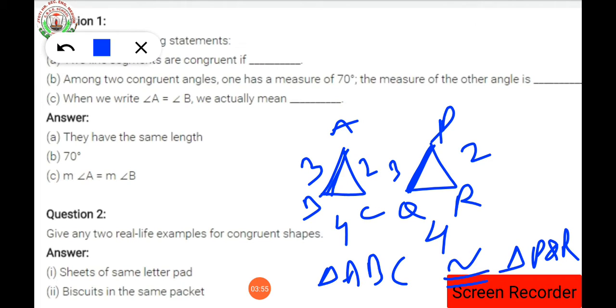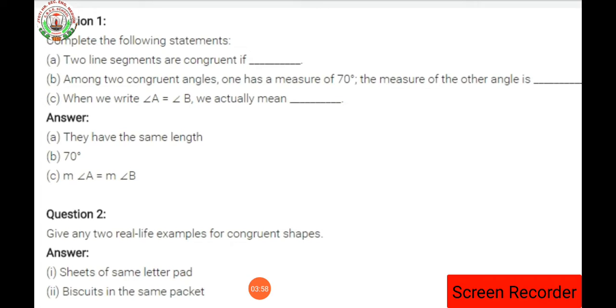Understood? What do you mean by the side congruency rule? It states that two triangles are congruent by sides when the corresponding sides of the first triangle are equal to the corresponding sides of the second triangle. Then only they are congruent. In the same way, we have the rest.